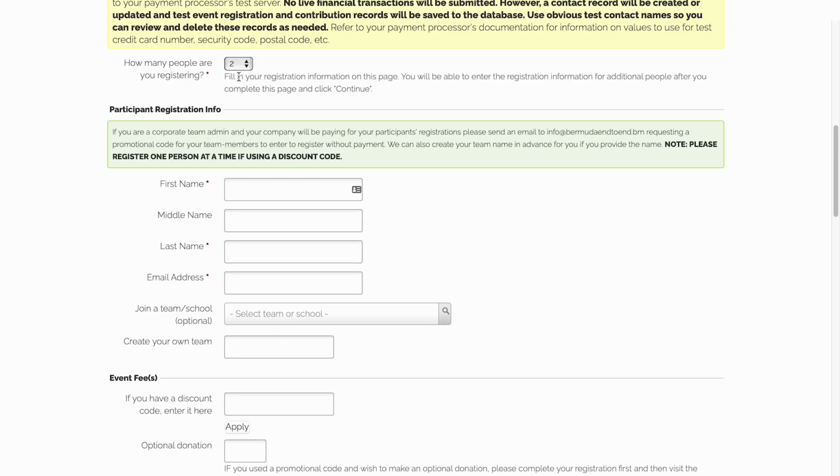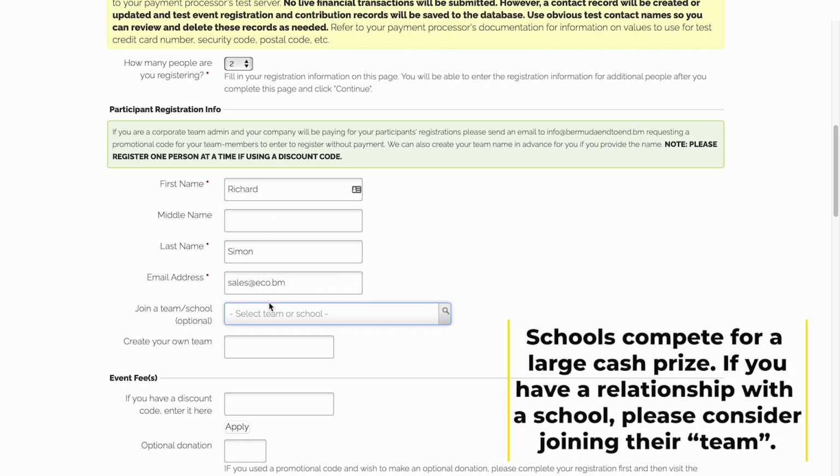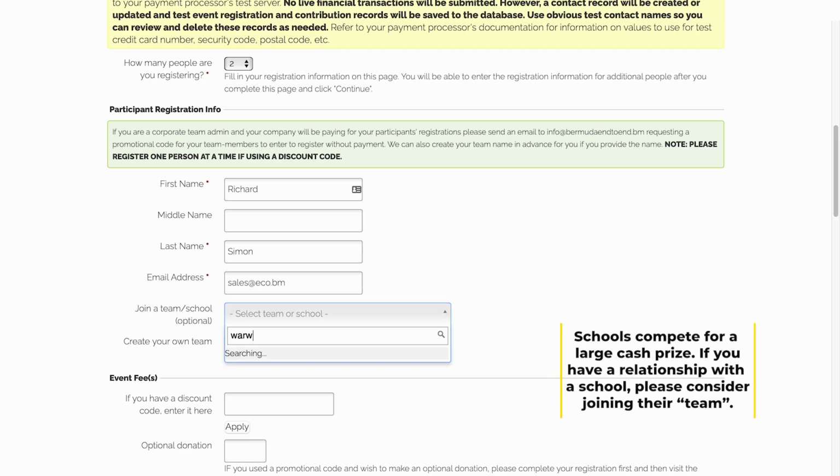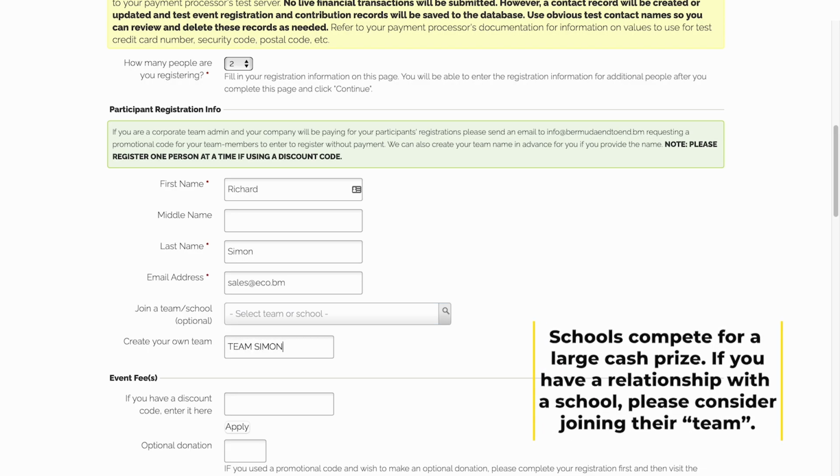Select how many people you'll be registering. Type in the first name, optional middle name, and last name of the first person, followed by their email address. If you're joining a team or school, start typing the name and then select it. If you're creating a new team, type that name in the following field and hit Tab or Enter.